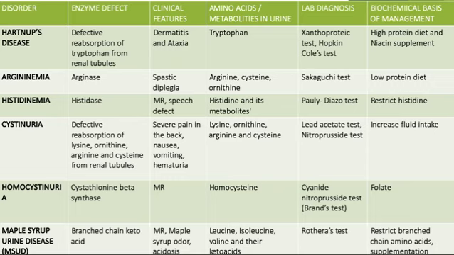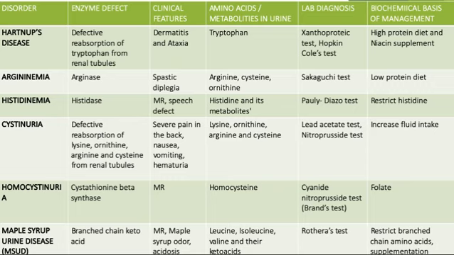Homocystinuria is due to deficiency of the cystathionine beta synthase enzyme. Mental retardation is a clinical feature, and the metabolite excreted in the urine is homocysteine. The test is the cyanide nitroprusside test, or we also call it Brand's test. Supplement management is by giving folate.